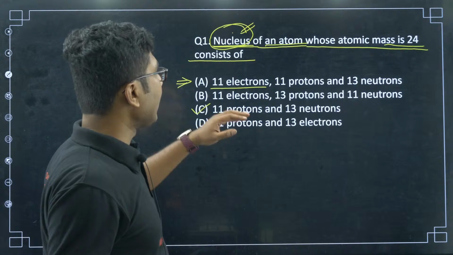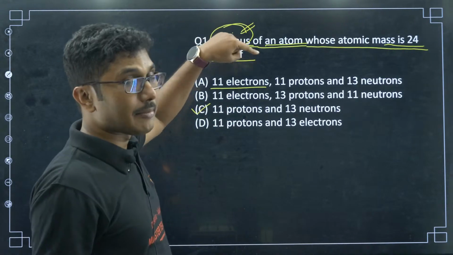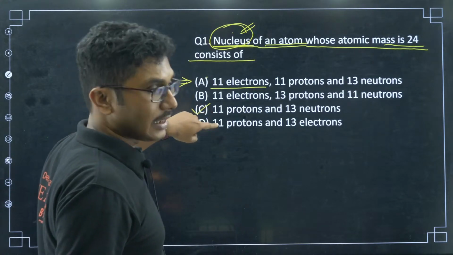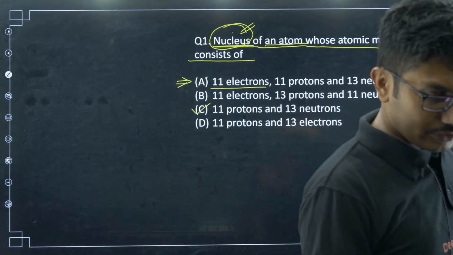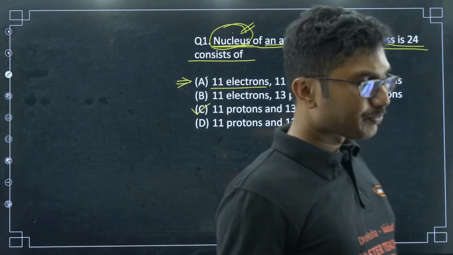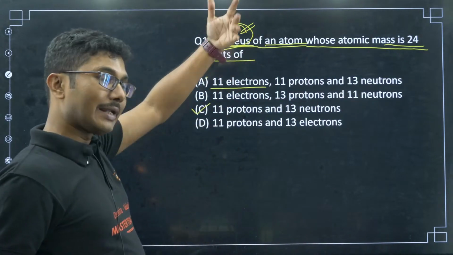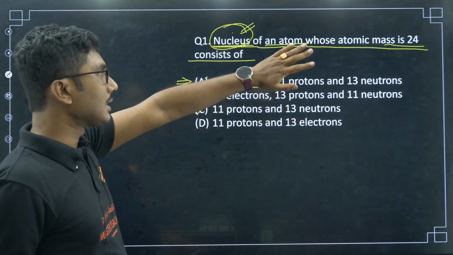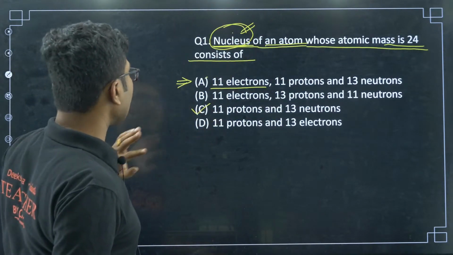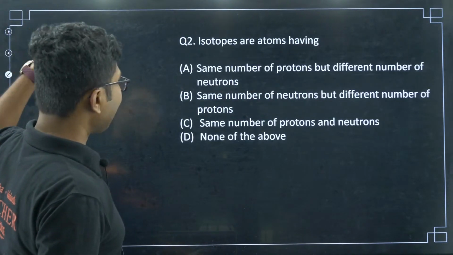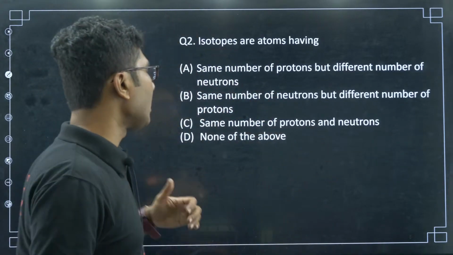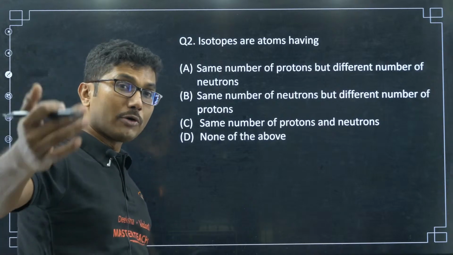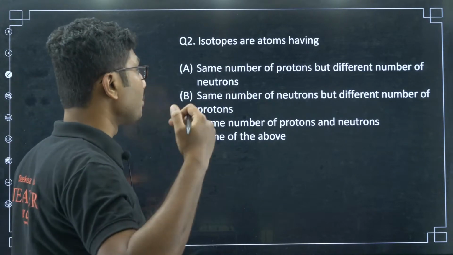If the question was about the atom, then this is the correct answer. If the question is about the nucleus, then this is the correct answer. I hope that clears your doubt, Chandan. This question can be asked in the form of the atom as well, so the possible constituents will be this one. Other than that, if they talk only about the nucleus, this is the correct answer. The language is not super clear in this question, but sometimes you can get a difficult question in your PU2 exam. Last year, the language of 2 questions was not super clear.